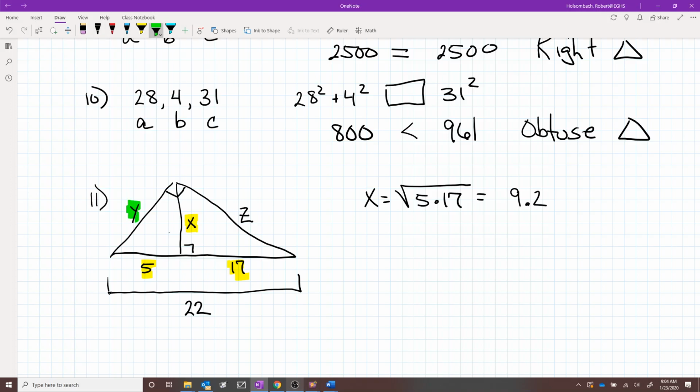Y is equal to the geometric mean of this entire piece and this piece closest to it. So y is equal to the square root of 22 times 5. So in your calculator, you can push 22 times 5, hit equals, and then the square root button. So 10.5.